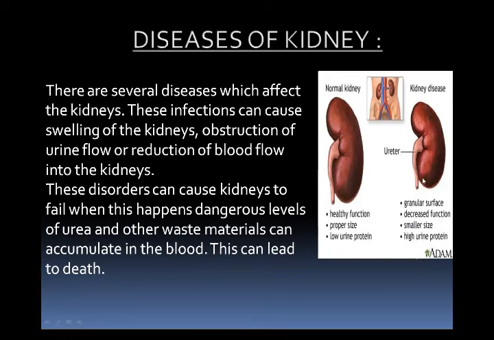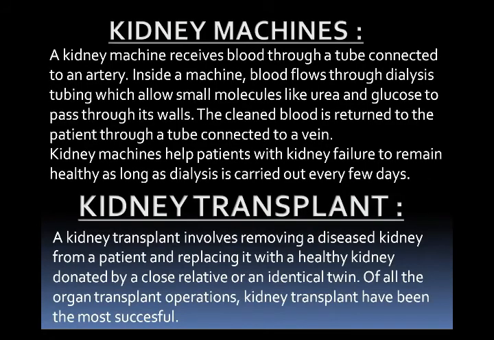Okay. Now we will move to kidney machines. It is also called dialysis machines. What happens in the dialysis machine? Sometimes the kidney cannot filter the blood properly. Then the patient can be treated with dialysis or a kidney machine. Dialysis is a process in which the urine is filtered outside of the kidney. It plays the role of the kidney and removes the waste substances from the blood.